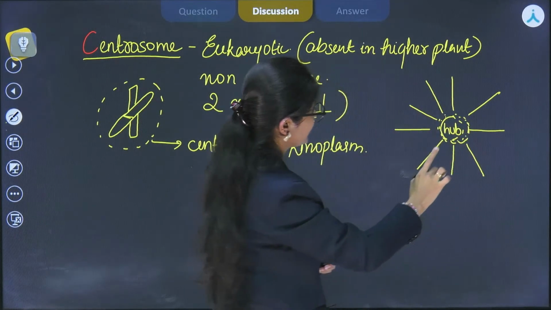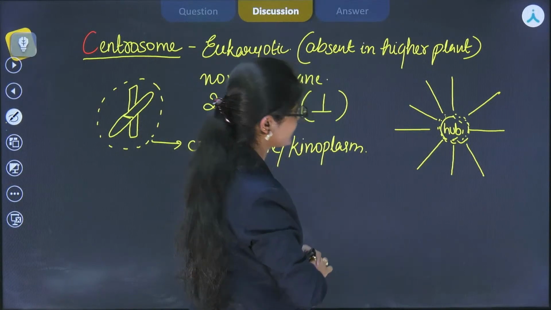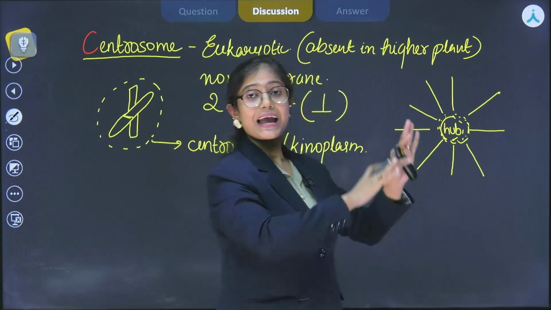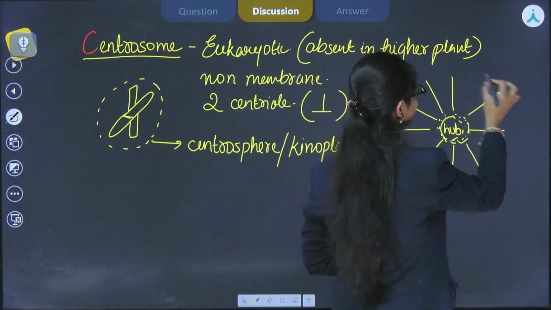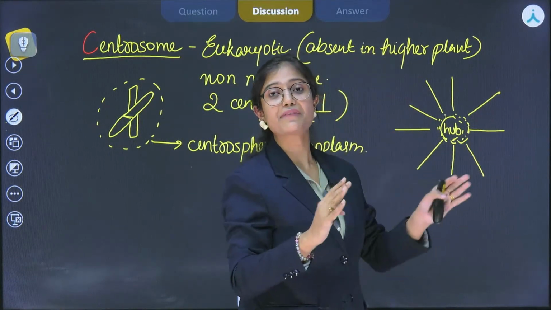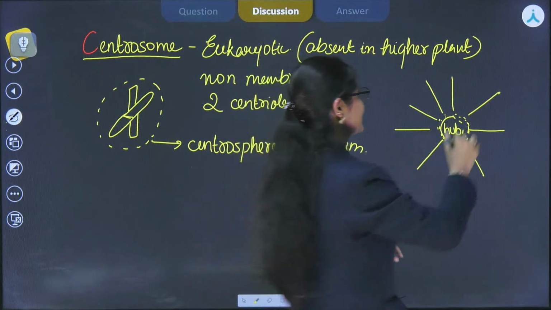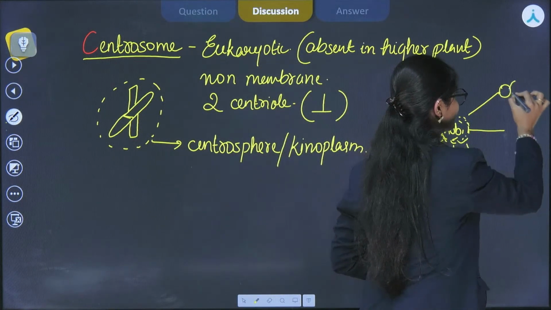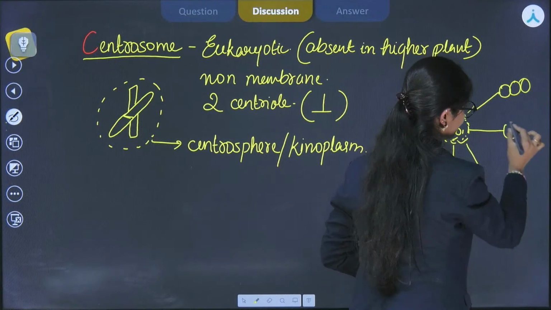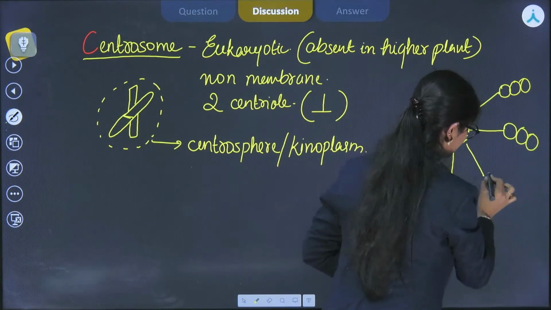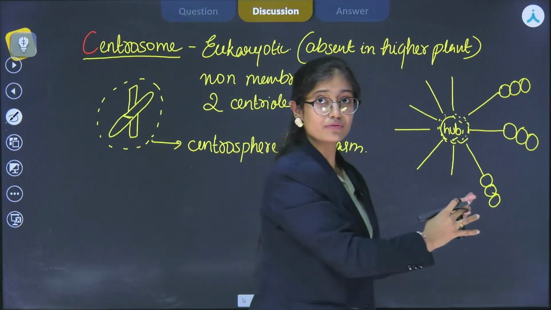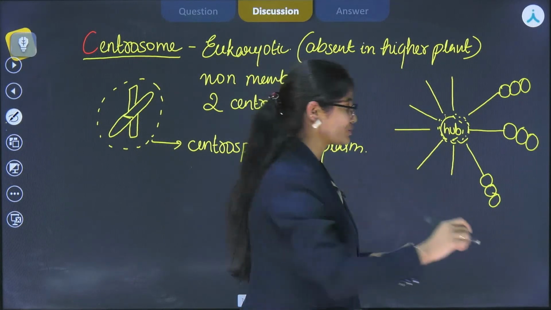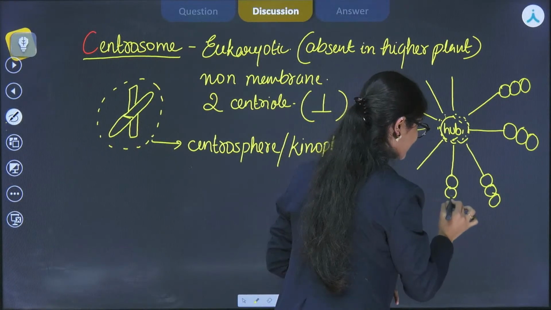Please count for me that they are 9. So yes, they are 9. And at the periphery, they have fibrils. And those fibrils have 3 subfibers like this. These are subfibers. These are made up of tubulin proteins, that means microtubules.